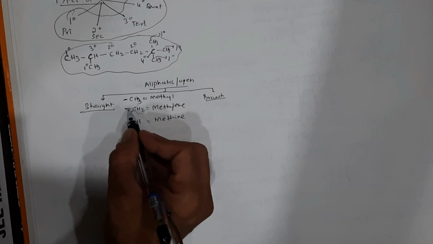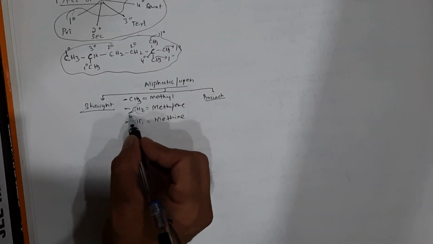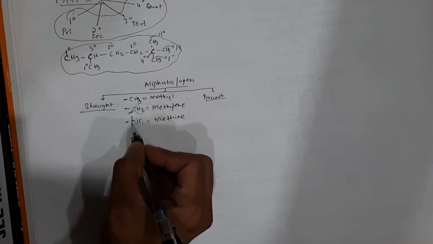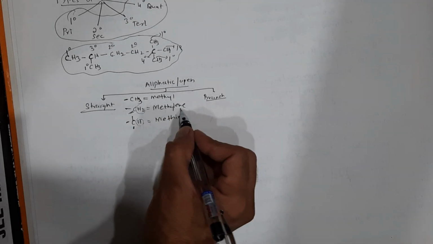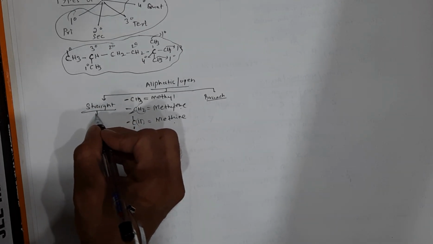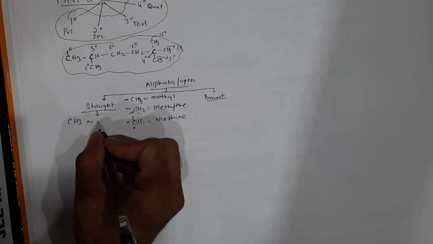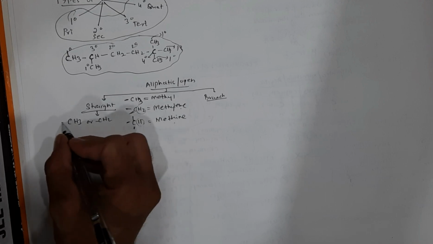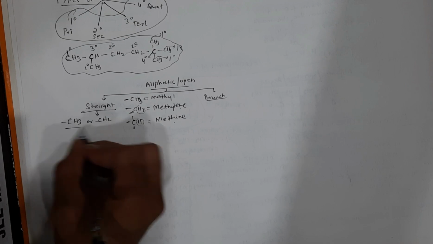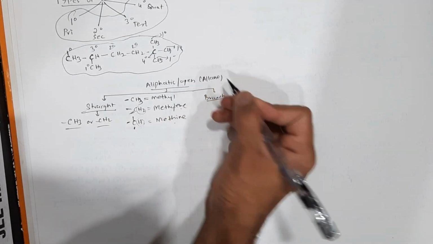See, this is 2 valency, 2 more. 1 valency, 3 more valency, because carbon is tetravalent, therefore I need to represent it in this manner. So methyl group, methylene group, methane is CH group. Now in a straight chain alkane you will always see CH3 or CH2. Only this you will see. Basically, we are mostly talking about alkanes.